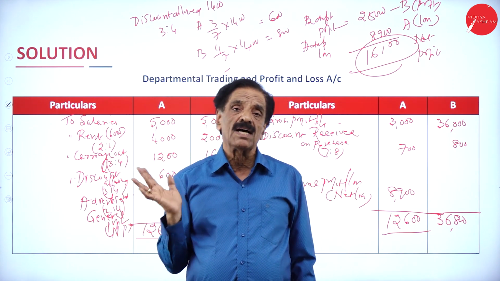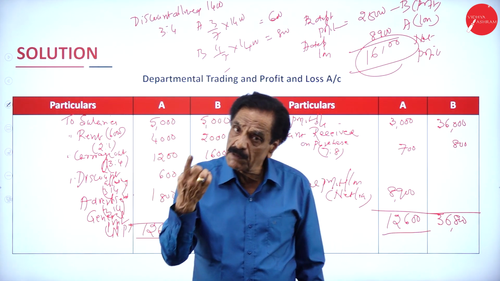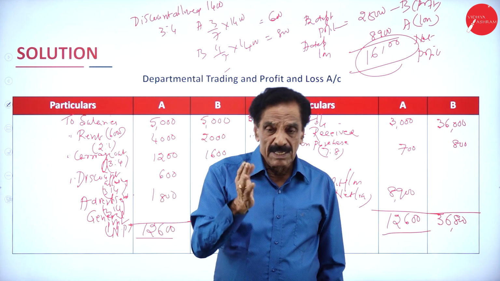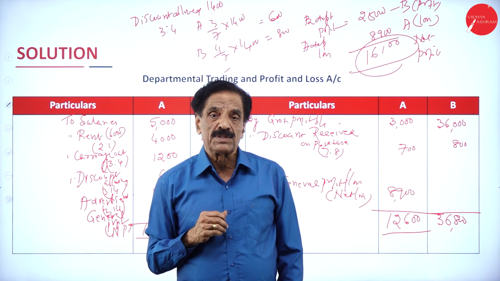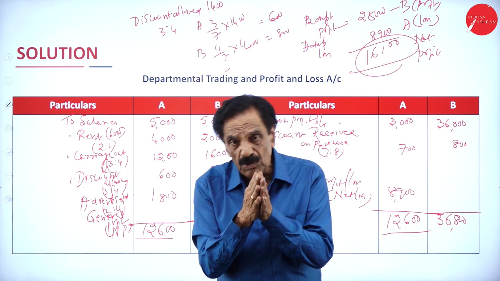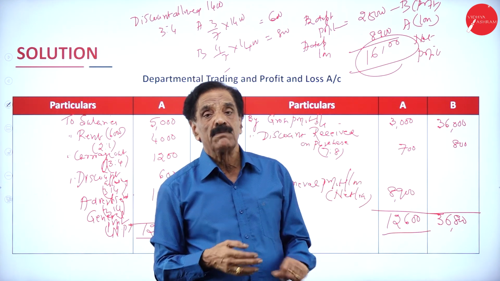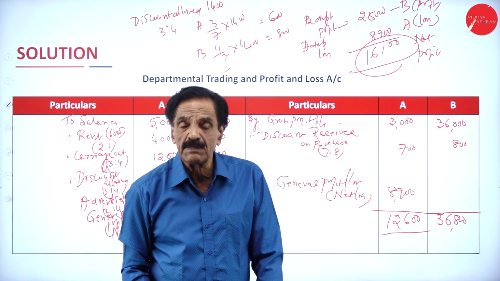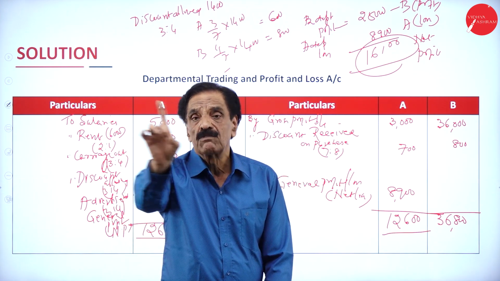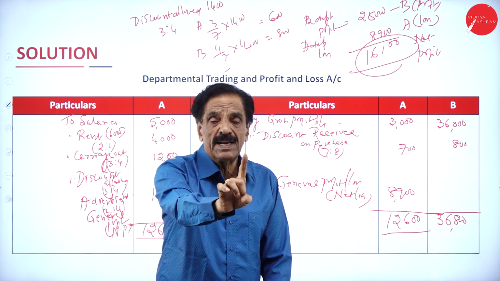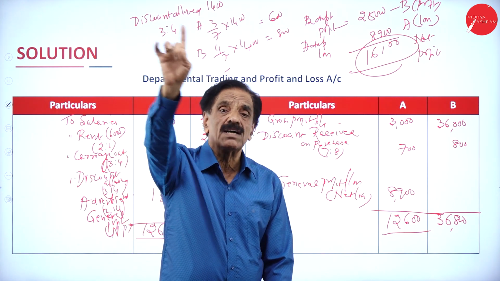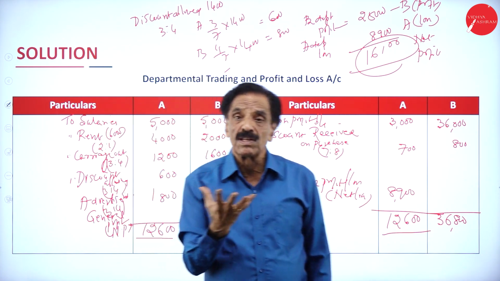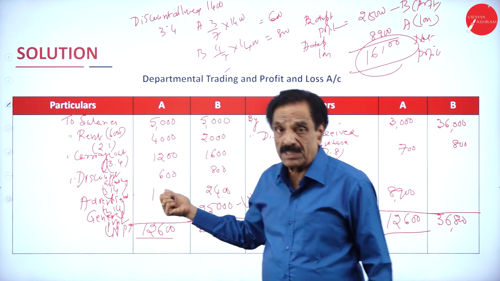You must be careful. In examination, for a 5 marks question, they will give the 5 items. You have to mention: rent, floor area; bad debts on the base of sale; advertisement on sale; depreciation on asset value. If you mention these, you'll get the 5 marks and 10 marks for this question.